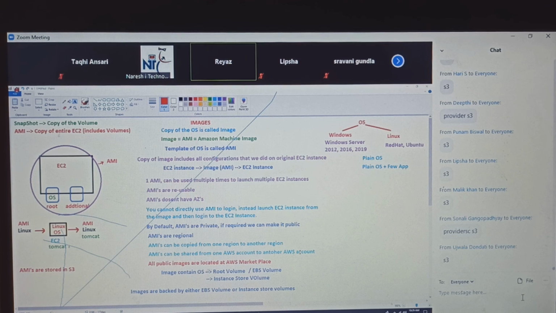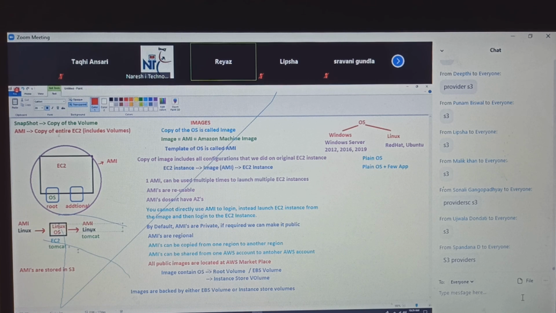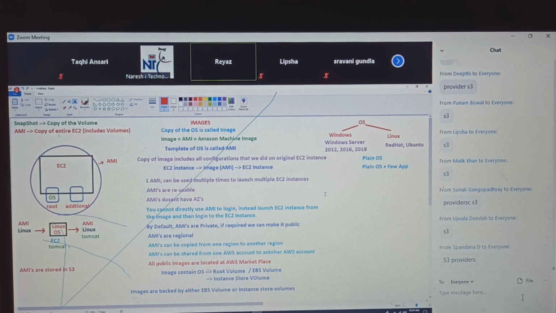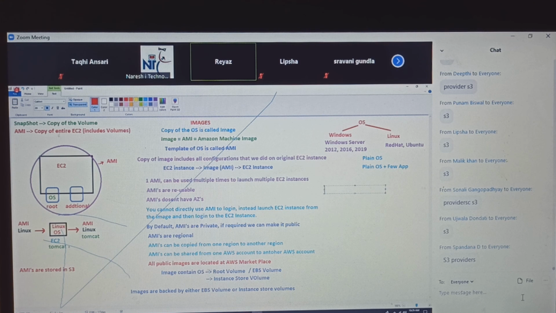Okay, guys, can you customize your own? So you have a base image, and on top of it, you launch an EC2 instance, and from it, you create an image. What is this newly created image called? Let me write this clearly.